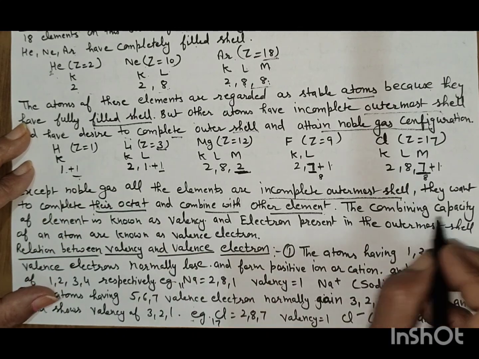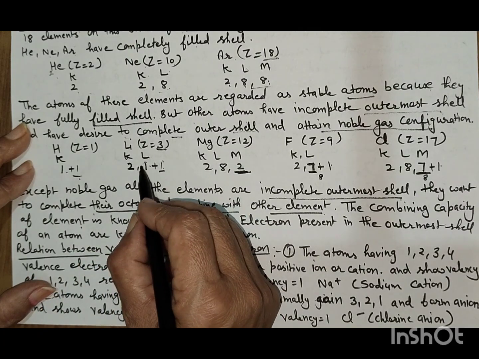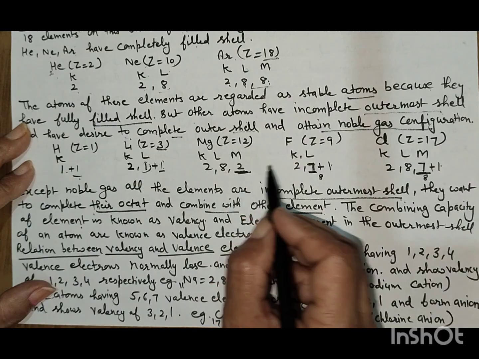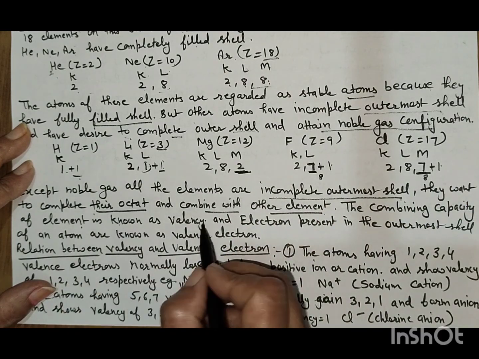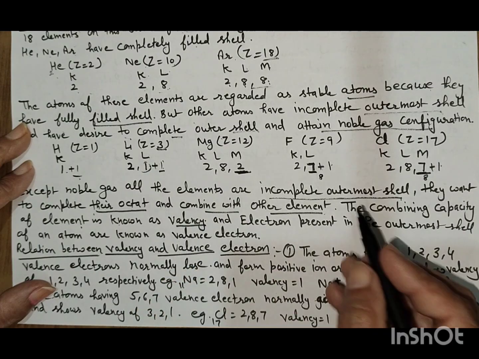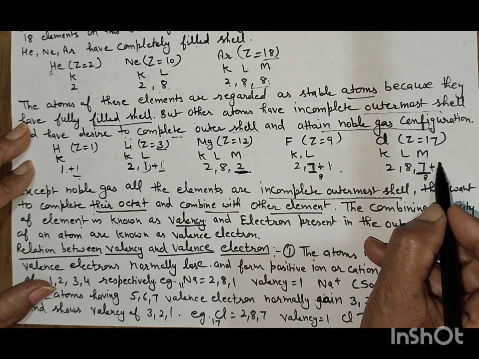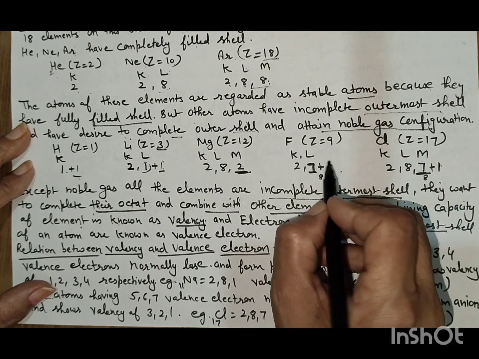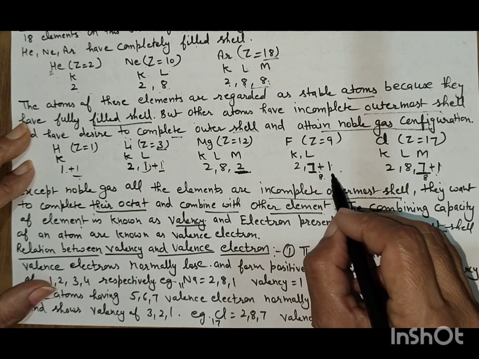The combining capacity of an element is known as the valency. The electrons present in the outermost shell are the valence electrons. If it will gain 1 electron, then this 1 is the valency.